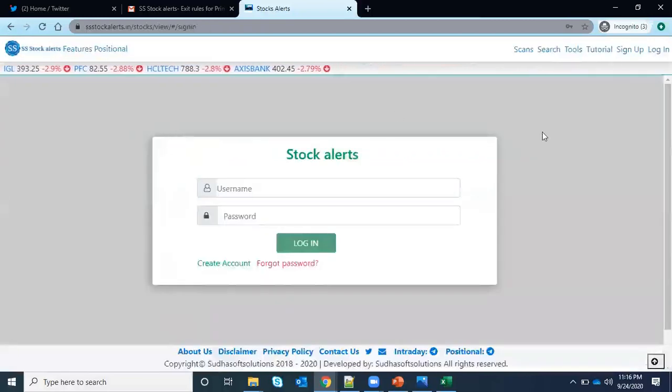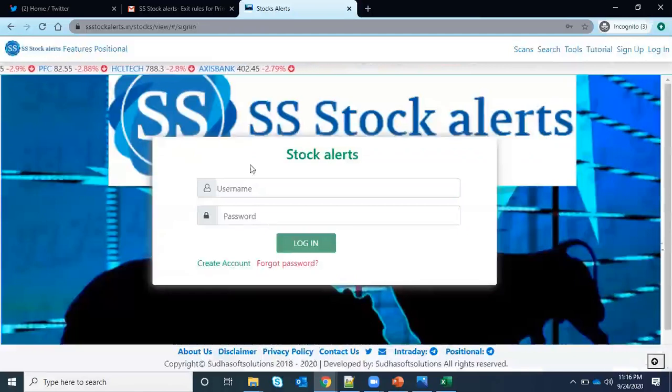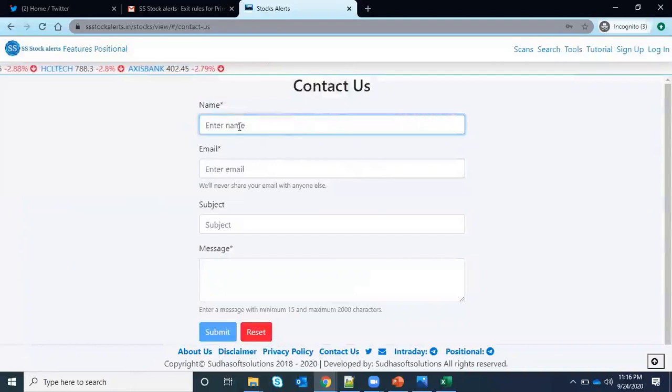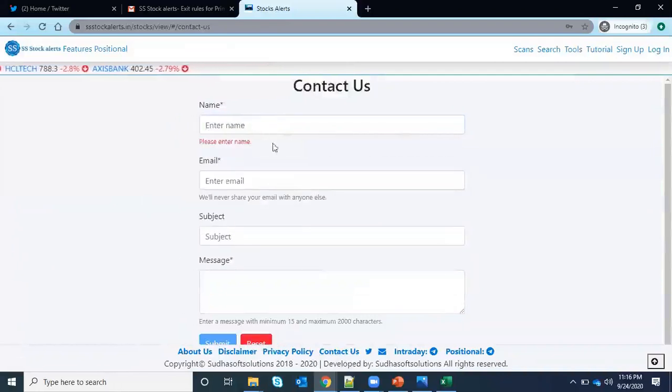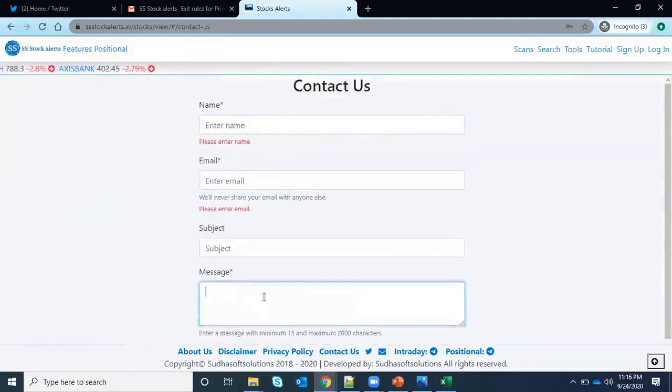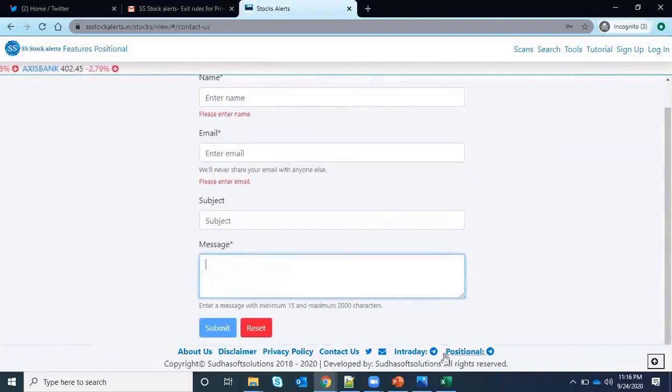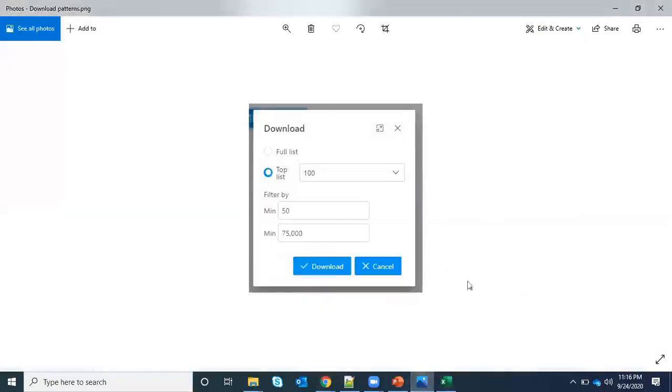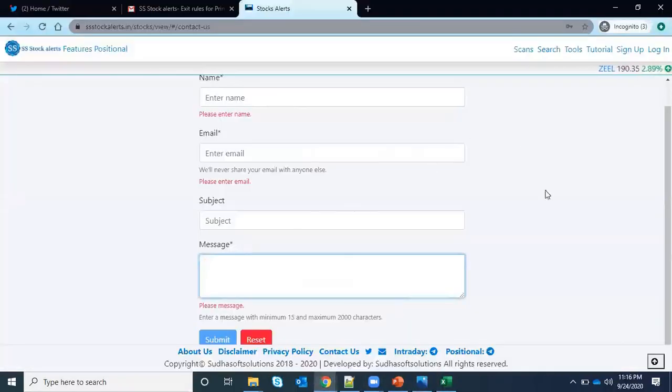Yeah, that's all covered. If you want to suggest any feature or anything, just come here and contact us. Just give your name and your email and write your message, or you can directly send your mail to the given email, or you can come to the Telegram chat and post your queries. If you give it here, we will get to track it.